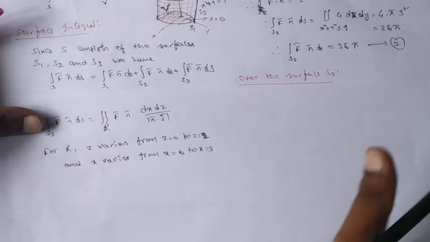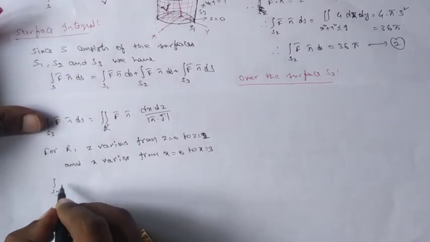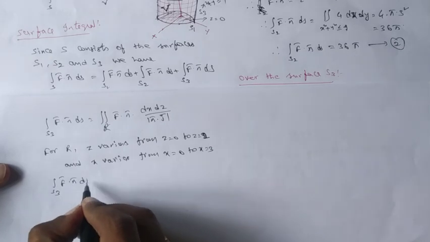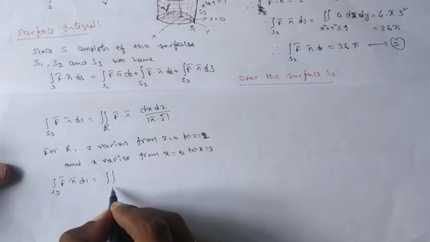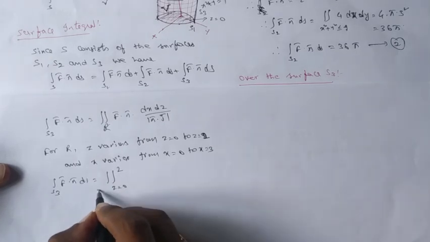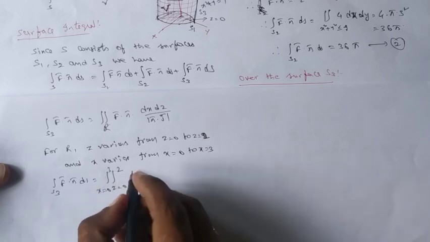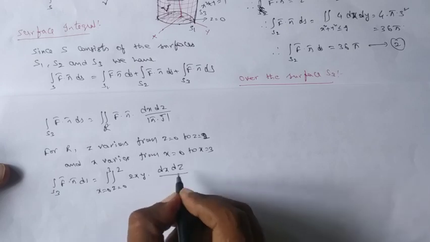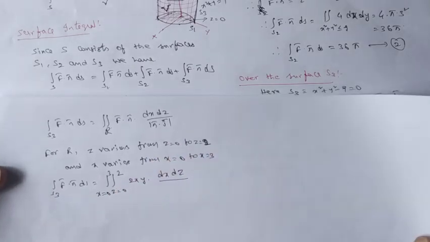So that I can write this integral over S3 f bar dot n bar ds equal to z equal to 0 to 2, x equal to 0 to 3, 2xy into dx dz by modulus of n bar dot z bar.